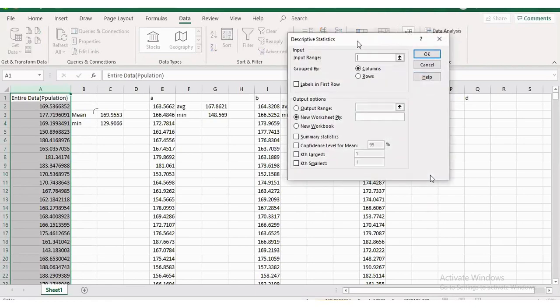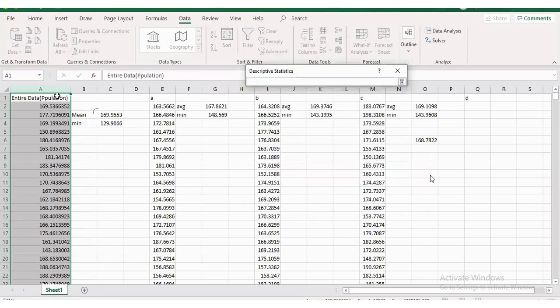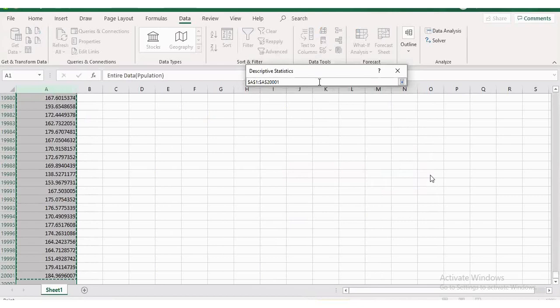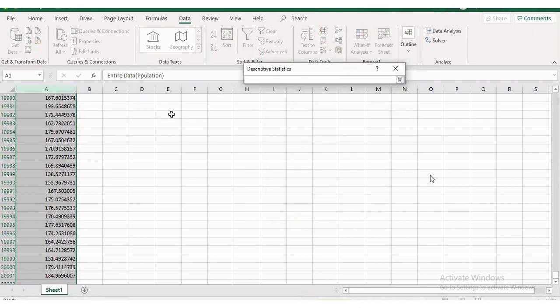It opens this dialog box. Input range is nothing but the entire data. Labels are already there in the first row. Output range means where I want to store these results. Let's say I'm storing here.